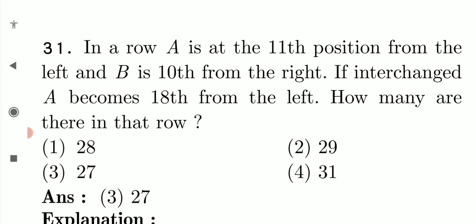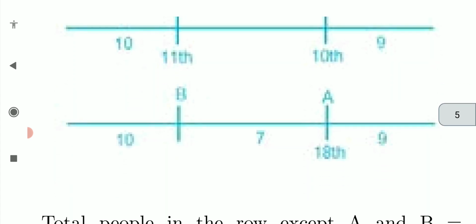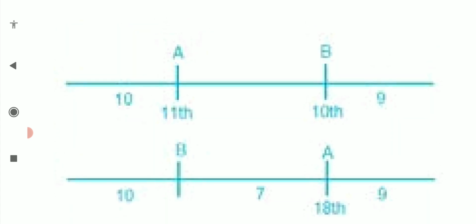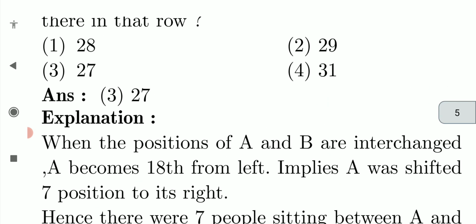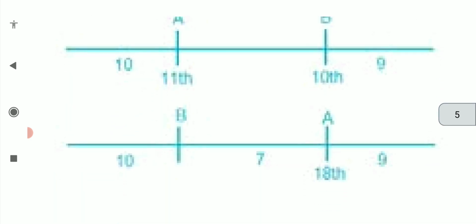Then if interchanged, A becomes 18th from the left. If we interchange A and B, see that diagram, A and B are interchanged. So here A is at 18th position from the left, they told. From the left means this side.